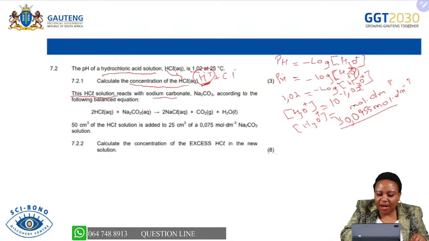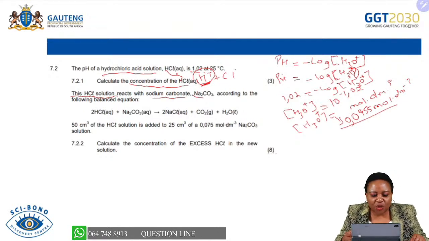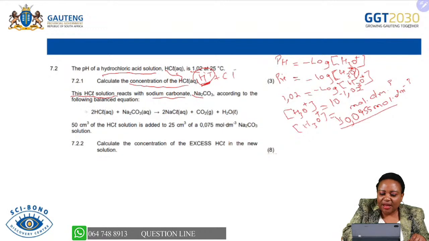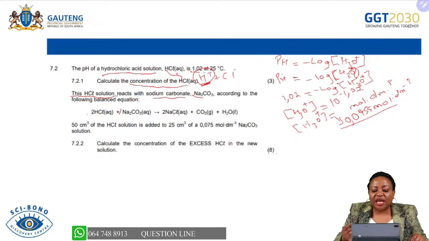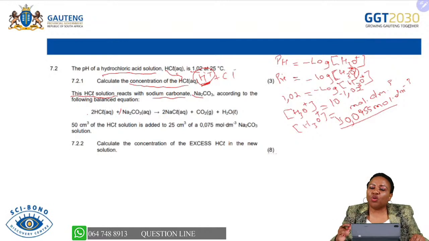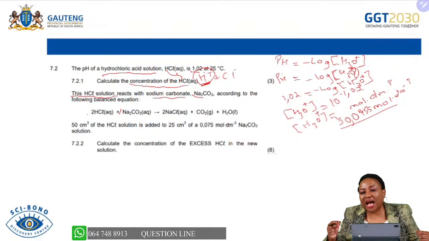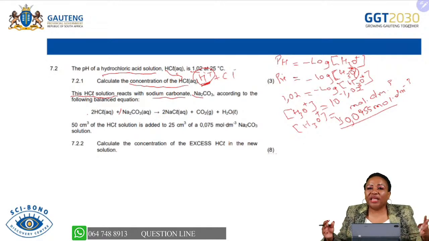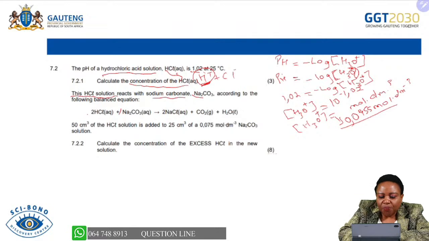So this acid reacts with sodium carbonate, and the formula of sodium carbonate is provided according to the reaction. Here is the reaction. The mole ratio is very important, my learners, because this is the time when you will always consider the number of moles of the reactants that are reacting with the number of the products that are produced, in terms of how they relate in the mole ratio. We are given that 50 cubic centimeter of hydrochloric acid is added to 25 cubic centimeter of 0.075 mole per decimeter cube of sodium hydroxide. So we are given the concentration of sodium hydroxide.